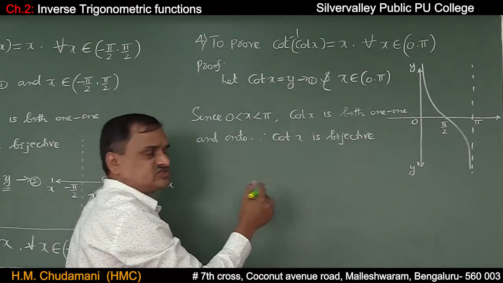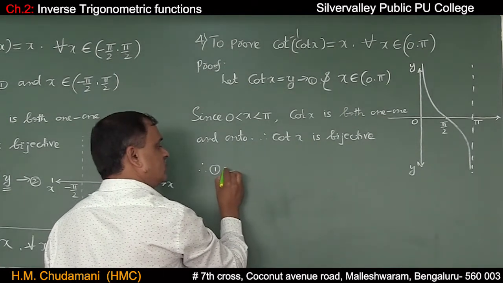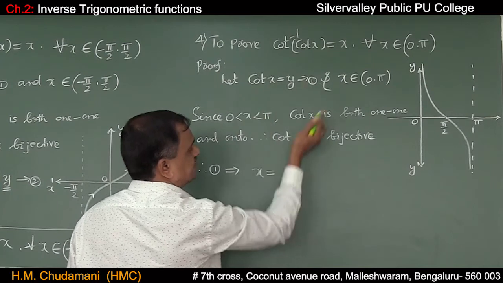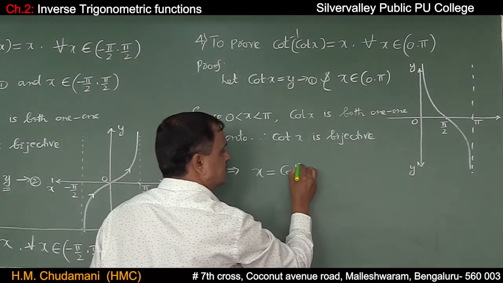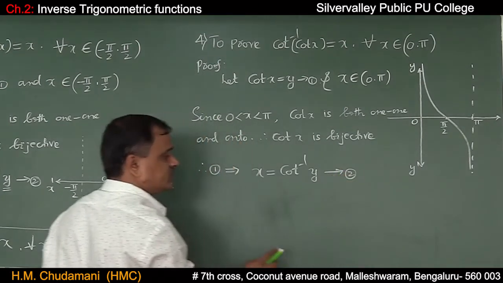Bijective means the inverse of cot x exists. Therefore equation 1 can be written as x is equal to, shifting cot to the other side, cot inverse y. Say some equation 2.